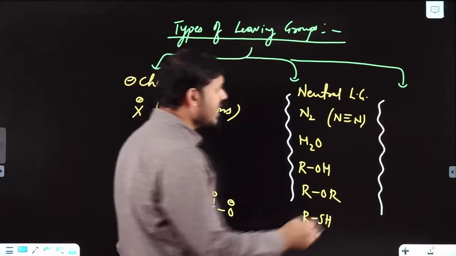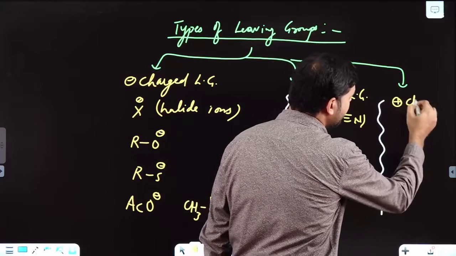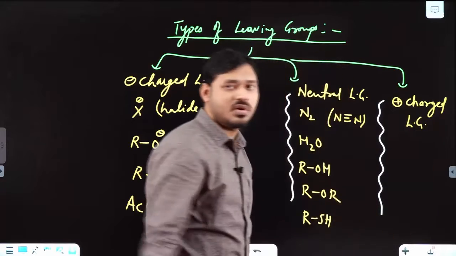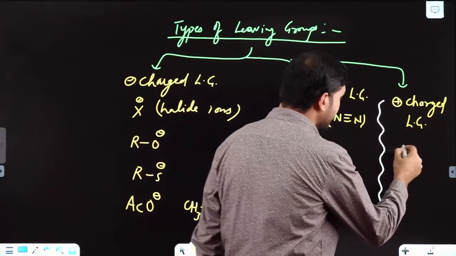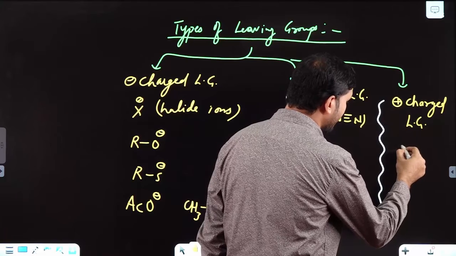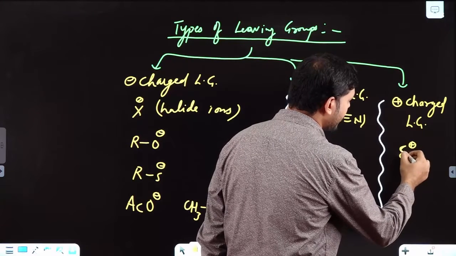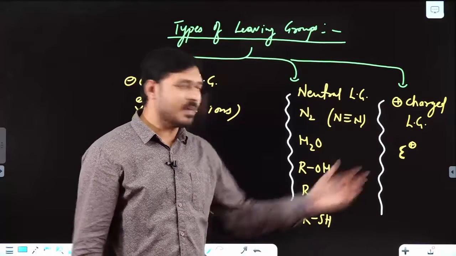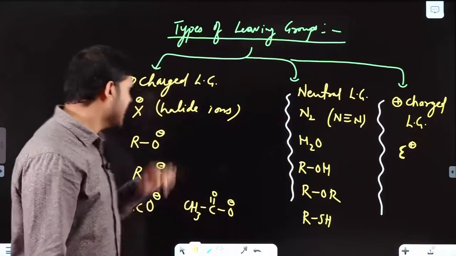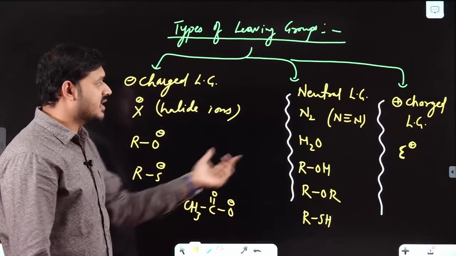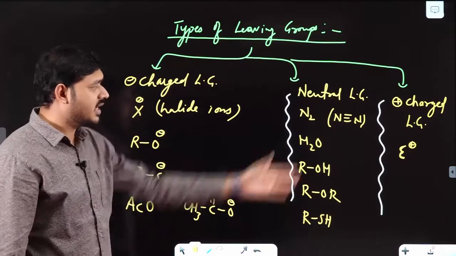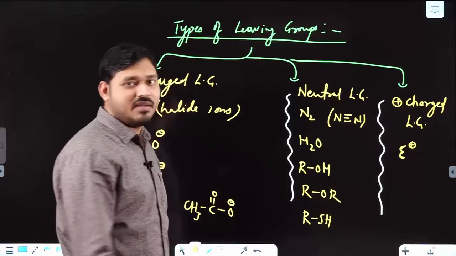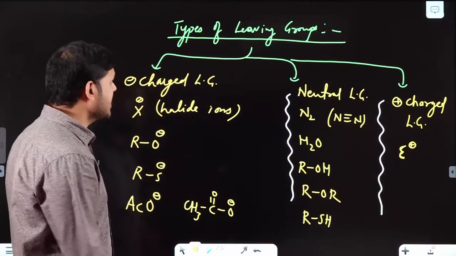Now there are positively charged leaving groups also. Suppose a positively charged electrophile, a positively charged leaving group, is E plus. Here I am not going into that part right now. I will basically be discussing negatively charged and neutral leaving groups. We will discuss it in our electrophilic aromatic substitution reactions. So there are positively charged leaving groups as well. Clear? So these are the types of leaving groups.